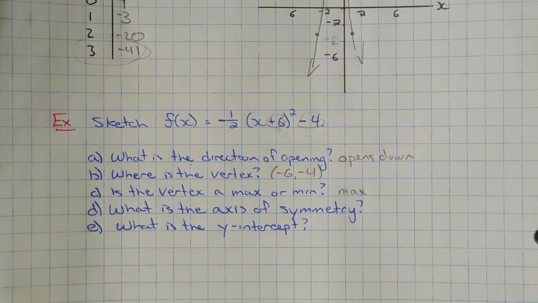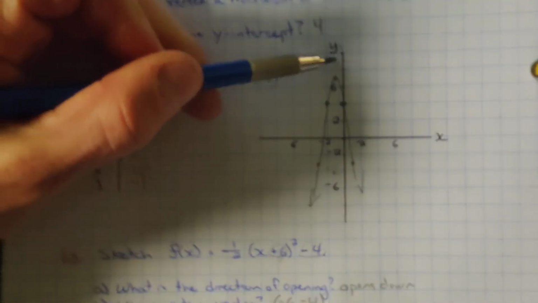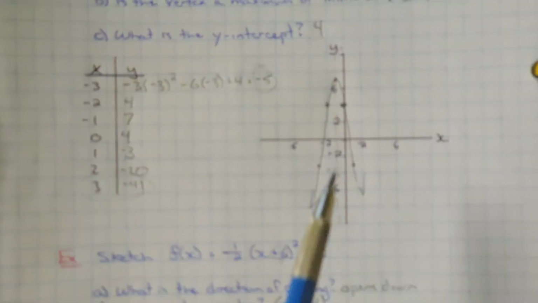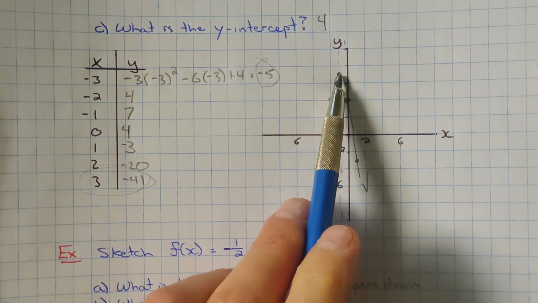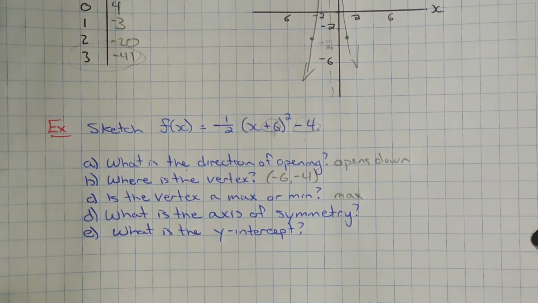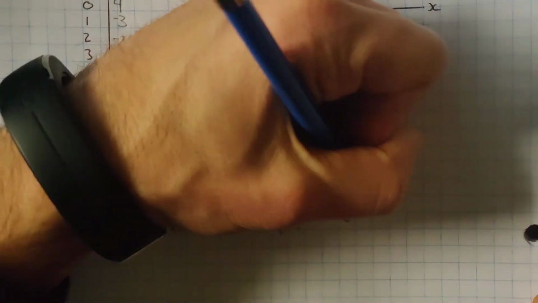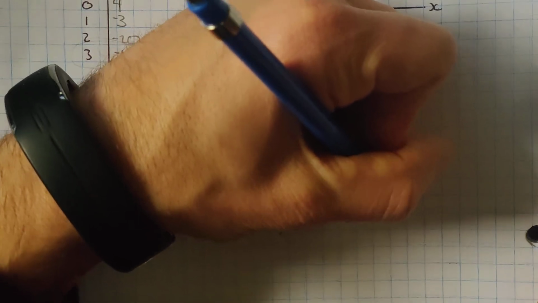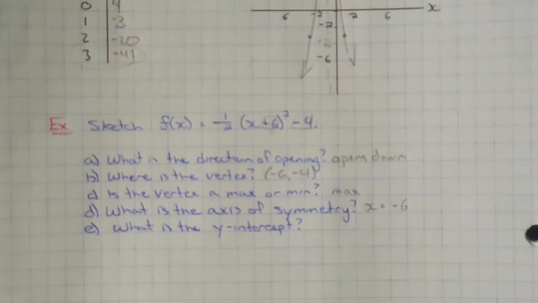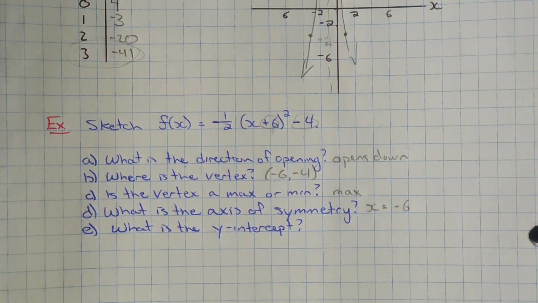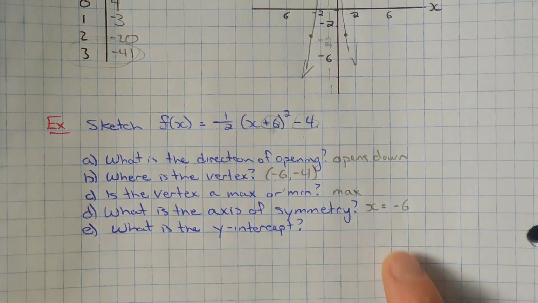The axis of symmetry, remember, that's the line that cuts the parabola right in half. So if I look at this one, the axis of symmetry is the line that goes right down the middle here. And it's always matching up with the x value of the vertex. So we look here at the x value of our vertex, -6. Our axis of symmetry is x equals -6. And it's always x equals the x value of the vertex.